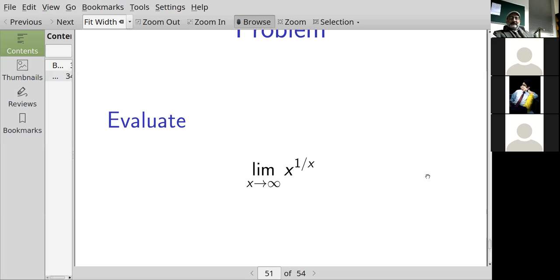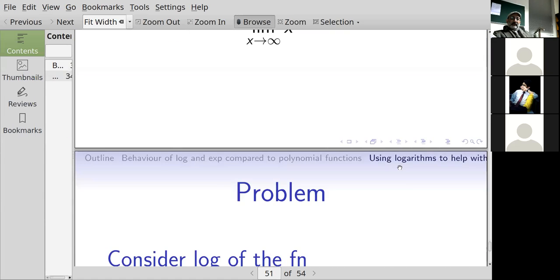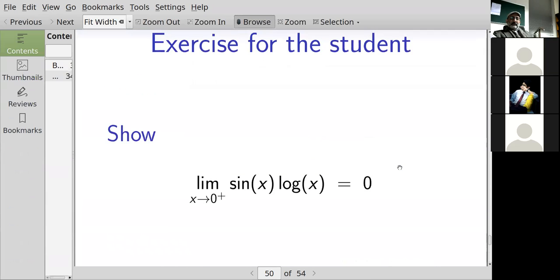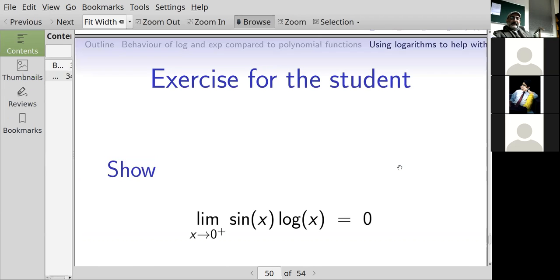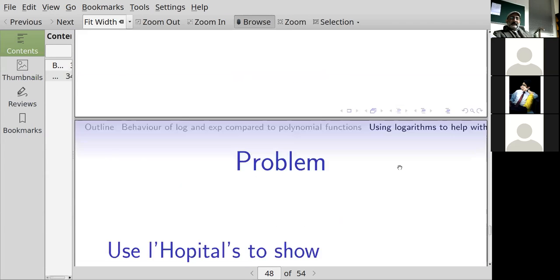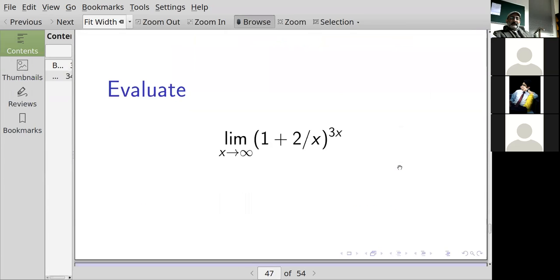Okay. Sir, any other questions? Sir, can you go back to the place where you had that exercise for us? I didn't note that down. Okay. This one? Yes, sir. I guess 1 plus 2 over x raised to power x. It was this one. All right, sir.